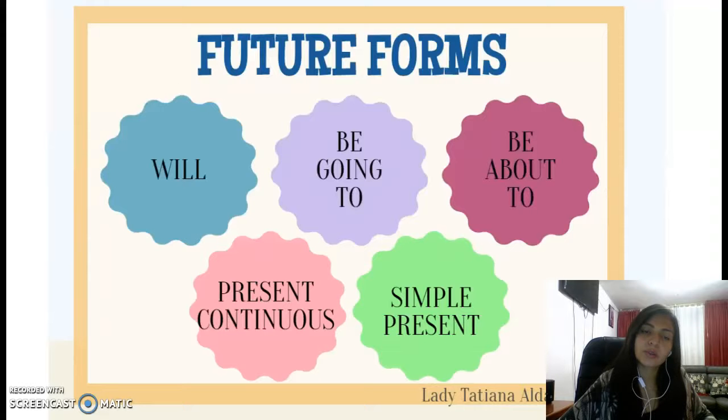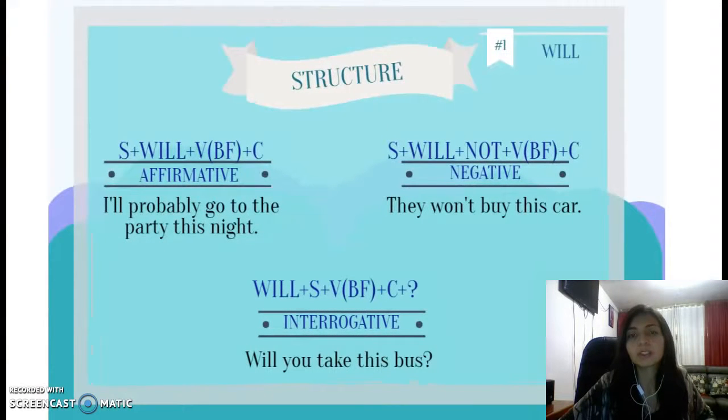Hey guys, today I'm going to talk about future forms. As you can see, there are 5 future forms, which are will, be going to, be about to, present continuous, and simple present. So first I'm going to talk about the structure and then the uses of each of them